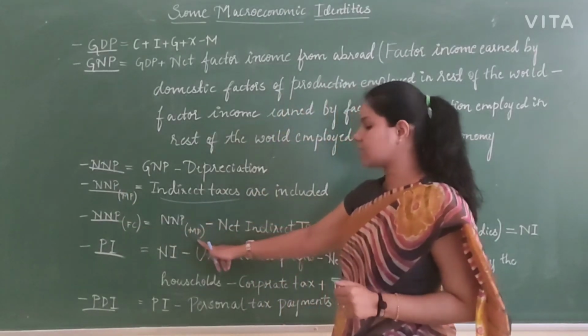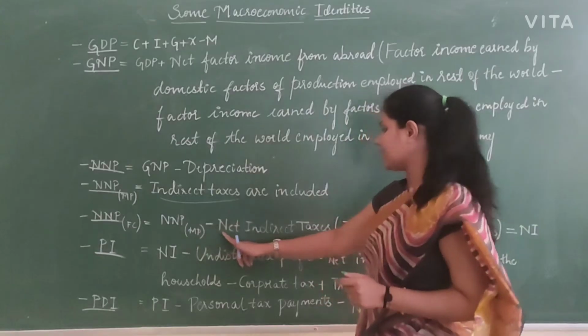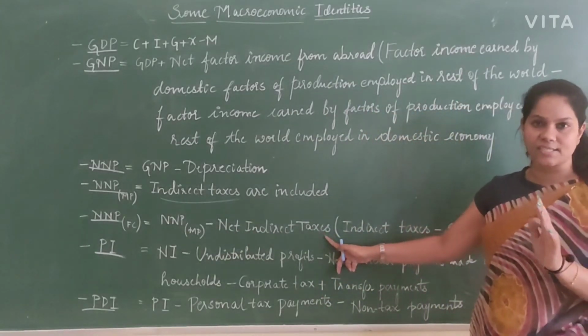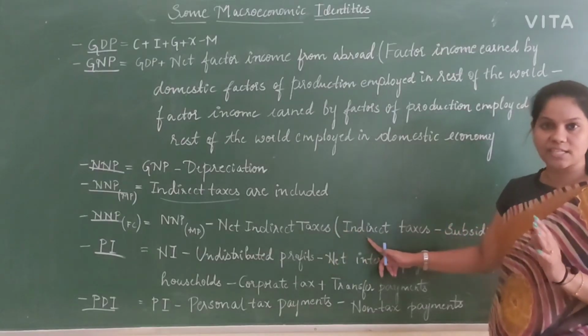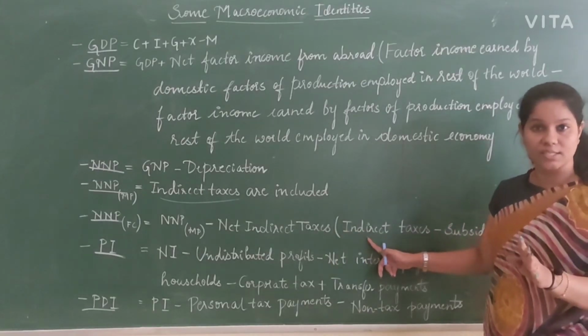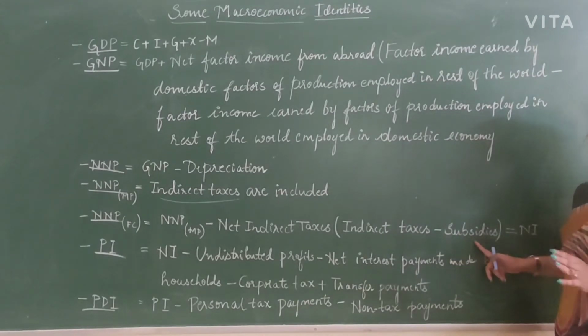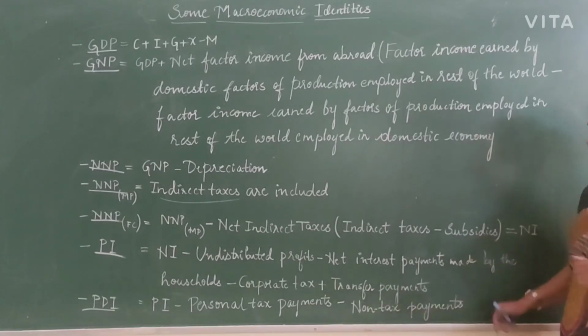Net national product at market prices minus net indirect taxes. Net indirect taxes is nothing but the indirect taxes imposed on goods and services, subtracted by the subsidies given by the government. It can be for the household, for the firms, for any other activity, subsidies are given.